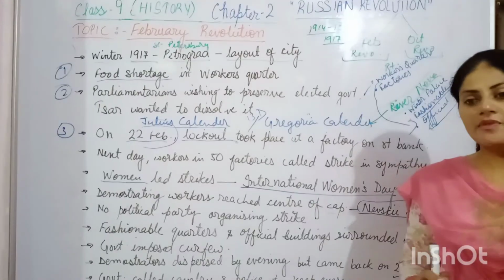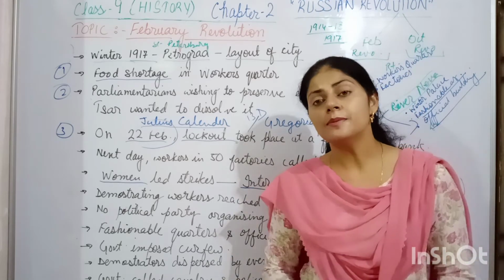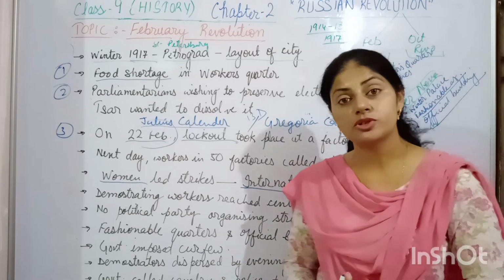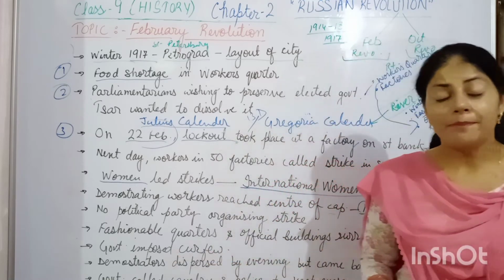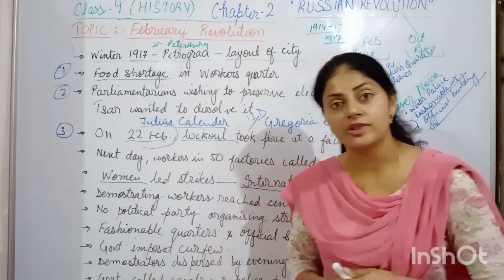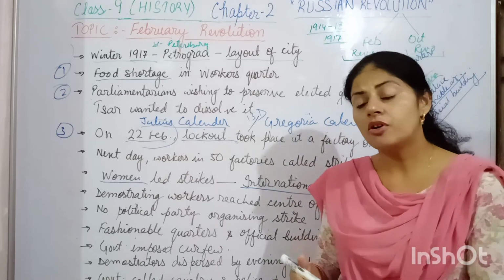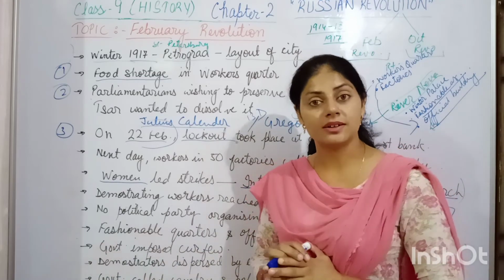The very next day, what happened? The king ordered the police and the army to open fire on these demonstrators who were becoming violent. But the police and the army refused to fire on these demonstrators. And these army men, the cavalrymen, themselves joined the demonstrating workers.